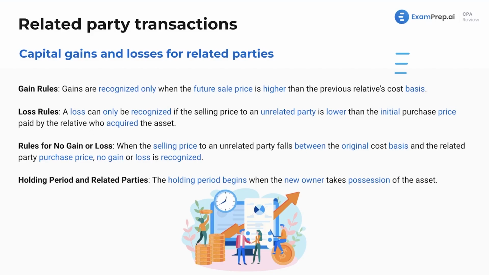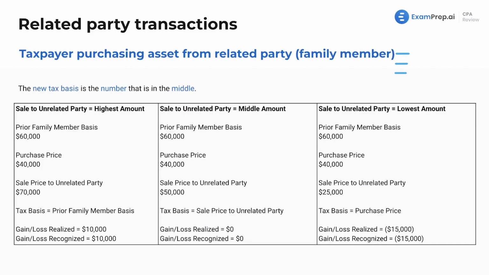And I'll skip to the slide quickly so you kind of get an idea what I'm talking about. We're going to have to choose essentially the middle. We've got three amounts. We've got a prior basis, a purchase price, and sale to unrelated party. It's going to determine what, we choose the middle amount, highest amount. We'll see that as we go further. But that's essentially what we're going to be looking at here. The new tax basis is the number that's in the middle. We'll dive into that, but that's what we got going on. This is going to be a lot to focus on, but you can do it with enough practice, enough time. We'll do it together.